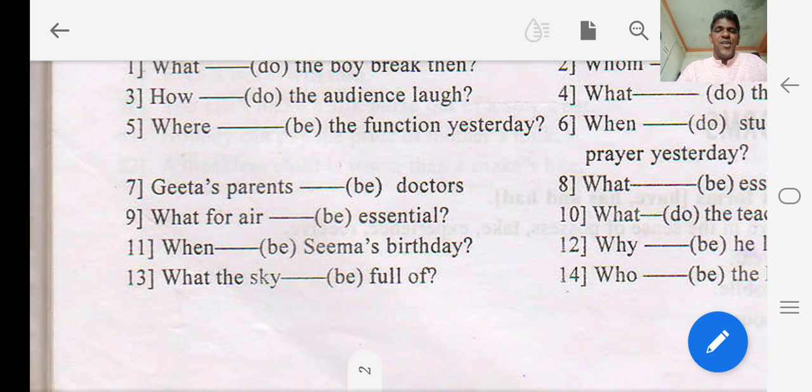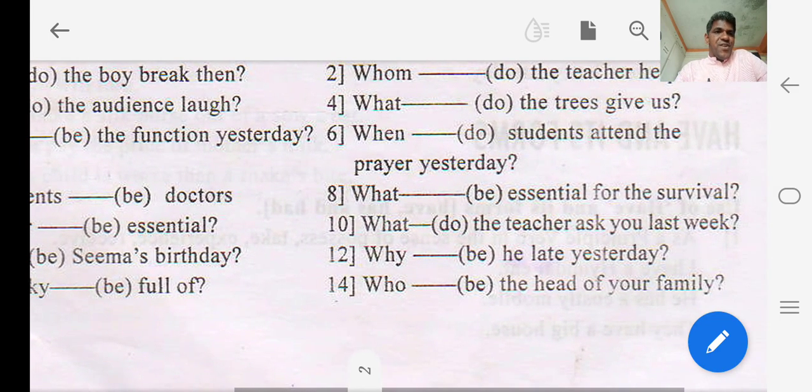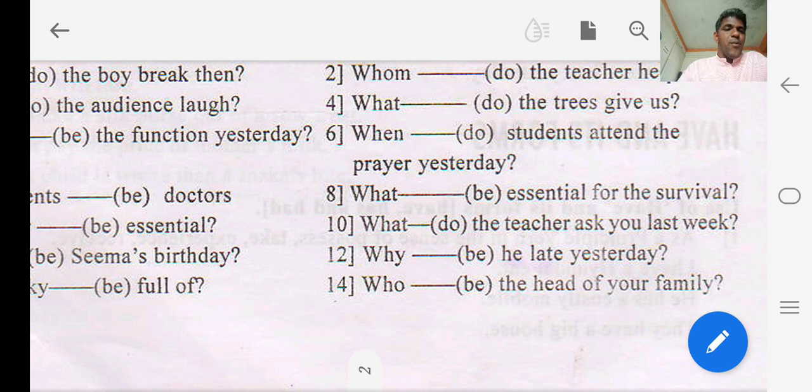So in the next sentence, that is in the sentence number 13, what the sky ___ full of. So here the subject is the sky, and the sentence is in present tense. So the sky is third person singular subject, and that is why it will become what the sky is full of. Then in the next sentence, who ___ the head of your family. So the subject is head of your family, which is third person singular subject. The sentence is in present tense. That is why it will become who is the head of your family.